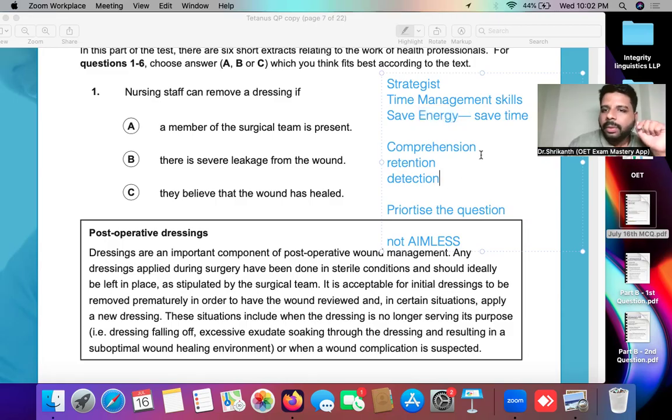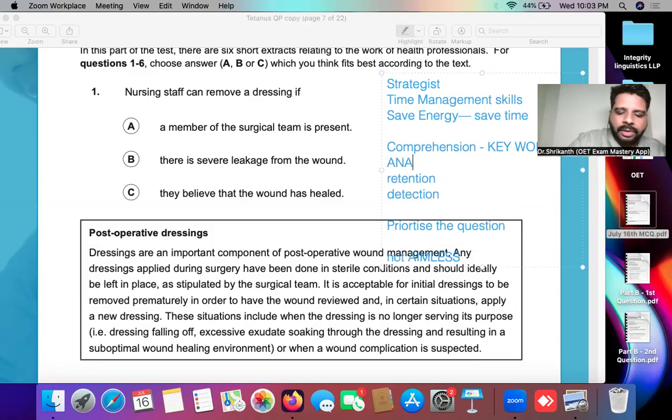All right. Now, two more things I just want to tell you. When it comes to comprehension, there is one strategy called keyword analysis. That is, you are identifying the keywords in the question, you're linking the keywords together, and with that strategy, you're understanding the question. So keyword analysis is a very, very important skill over here.